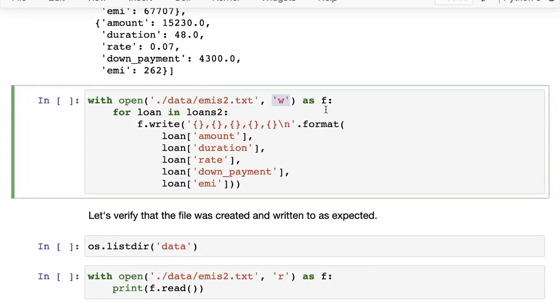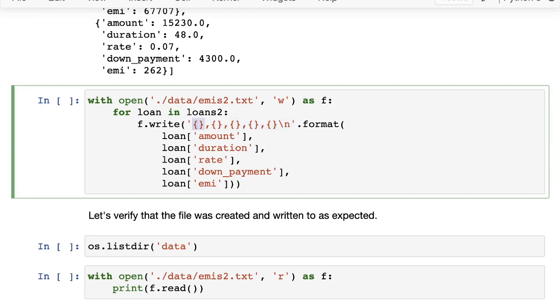In write mode, if the file exists or if it does not exist, it gets created. If it exists, then the data gets wiped out and we write fresh. Then we iterate over the loans in loans2, and then we simply call f.write. So f.read is to read information from the file, f.write is to write information to the file. To write to f, we need to provide a string. So here we are going to use the string formatting notation.